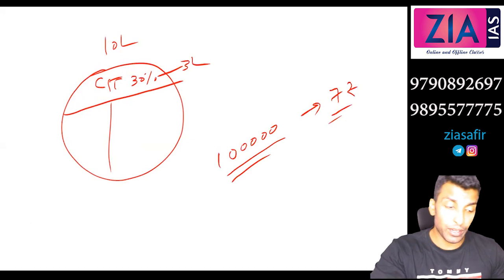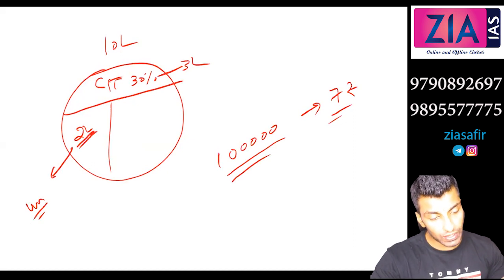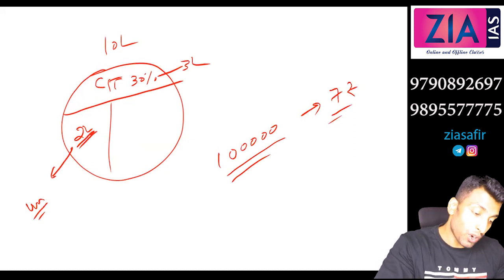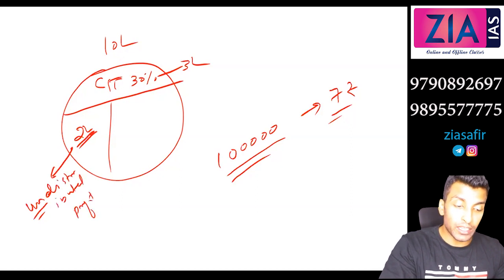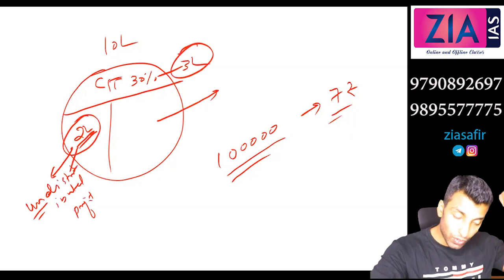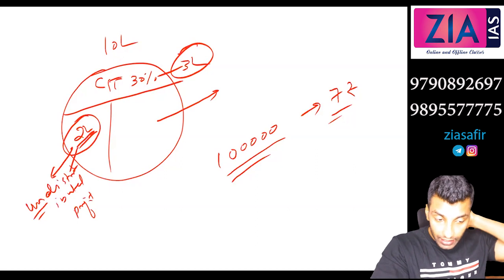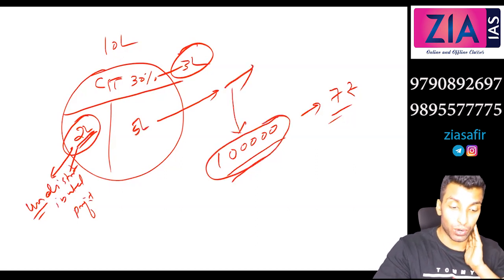Now there is a different scenario. Let's say 2 lakh is kept as undistributed profit. That means you are not taking it out, you are investing it back in the company. So you call this undistributed profit. How much will you distribute now? 3 lakh is paid as tax, 2 lakh is reinvested, that is undistributed profit, and the 5 lakh will be distributed among 1 lakh shareholders.